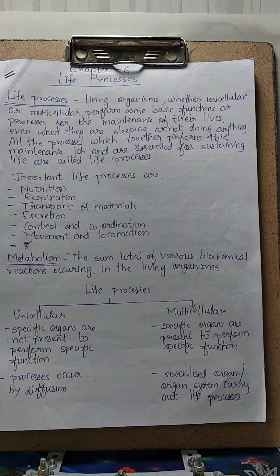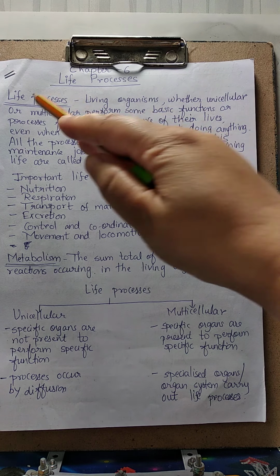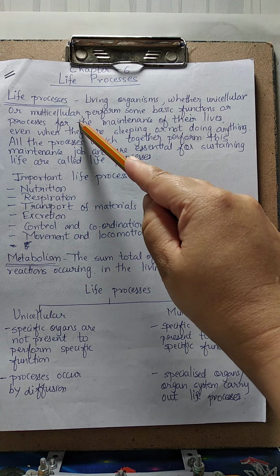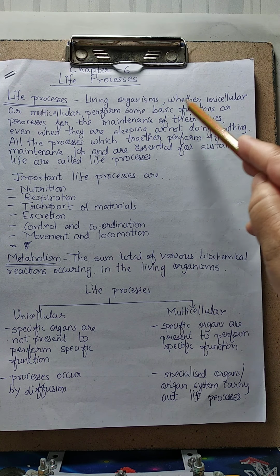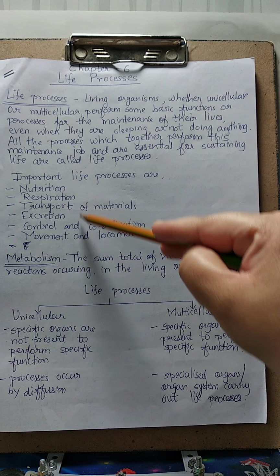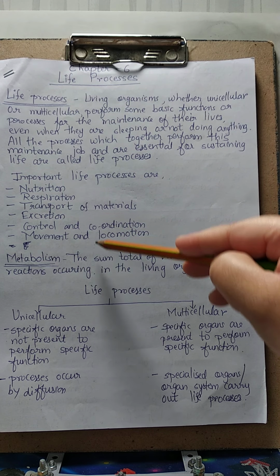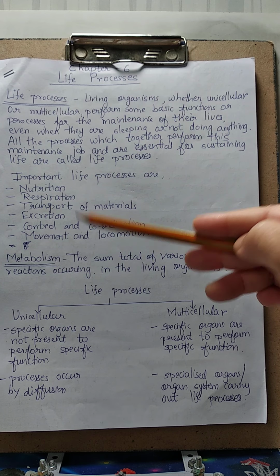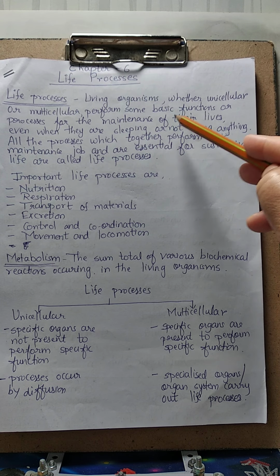Now, just see this. Life processes. Living organisms, whether unicellular or multicellular, perform some basic functions or processes. Now, which processes? These are the different processes which all living organisms have to carry out, which we will be studying later, for the maintenance of their life.